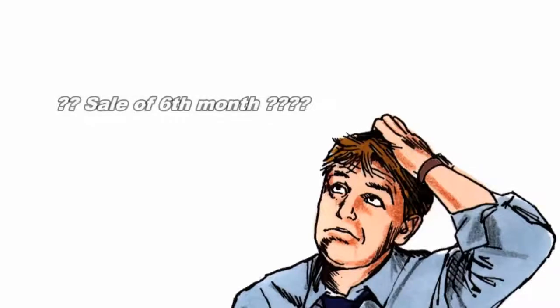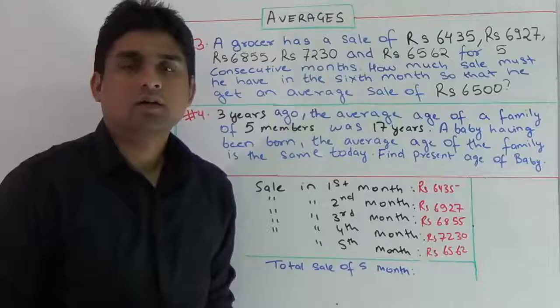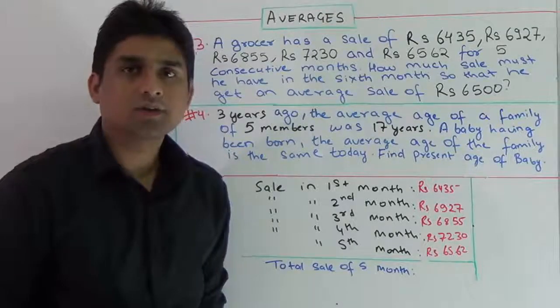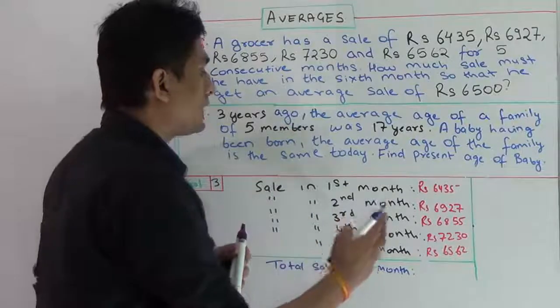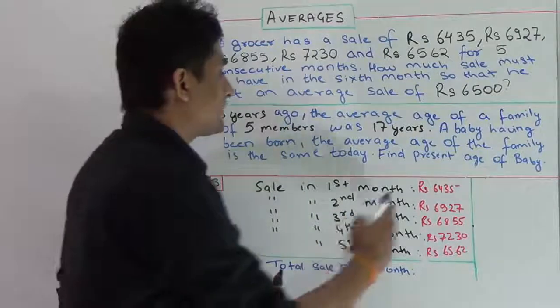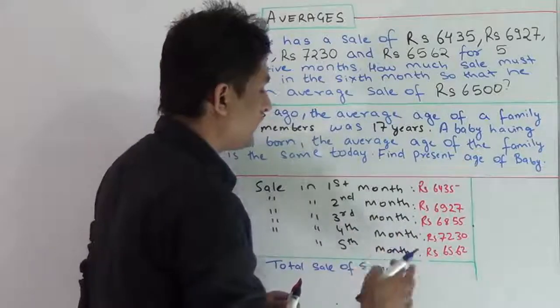So our question is, how much sale he must make in the 6th month so that his average is fixed to 6,500 rupees. I think you have got the question. Here I have written the sale of grocer in all the respective 5 months. These are the sales in the 1st, 2nd, 3rd, 4th and 5th months.